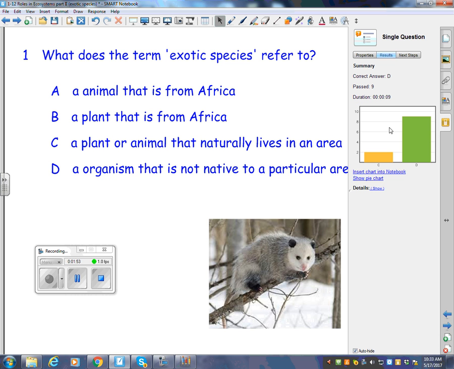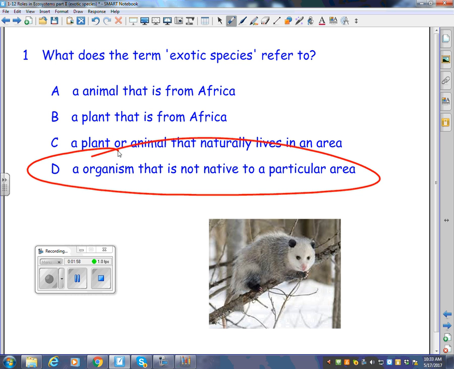And the answer is D, an organism that is not native to a particular area. I'll read it. Humans constantly bring ecosystems into contact with each other as they tend to take organisms with them when they travel, often with serious consequences. One of the best examples comes from Brazil, when in 1957 honey producers introduced wild African bees. It was believed that the more aggressive African bees would increase honey production. Although the imports do produce more honey, they also displaced native species and led to an overall decline in honey production. So yes, exotic species refers to an organism that is not native. It has been introduced, usually by humans, along via travel.